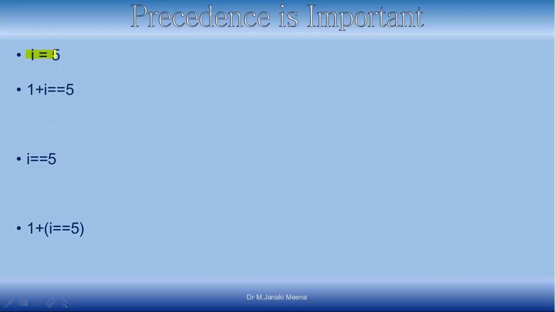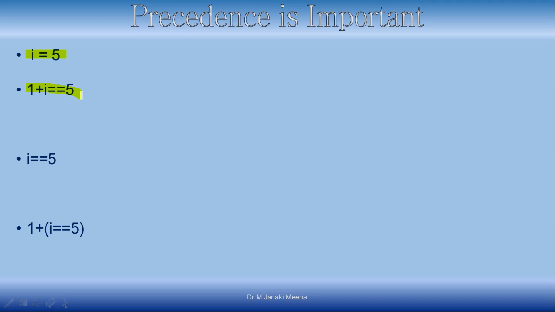Next, let the value of I be equal to 5. We are just assigning it. And now look at this expression, I plus 1 plus I equal to 5. Whether this expression is right. Some of you may feel like it is wrong, but it is correct.